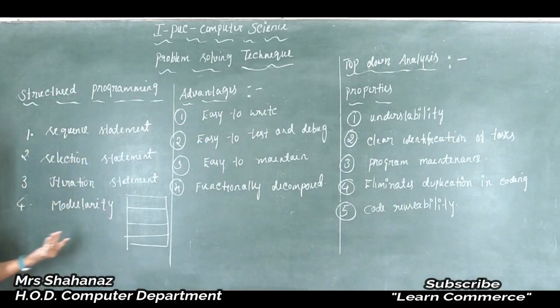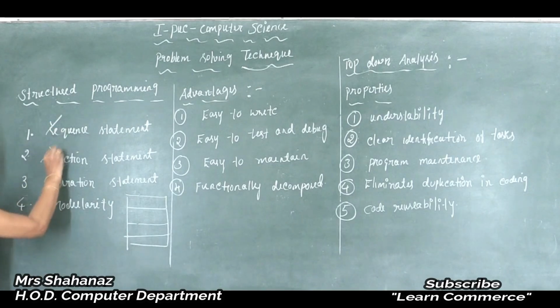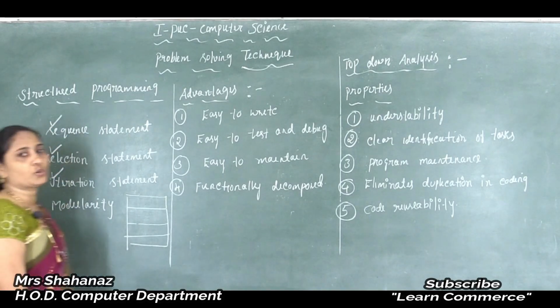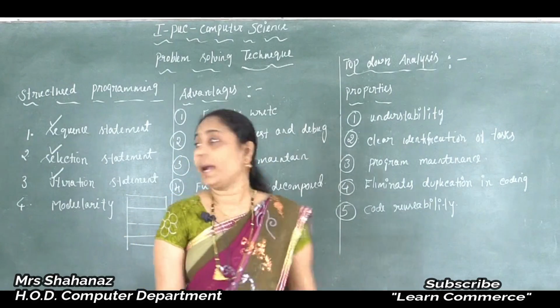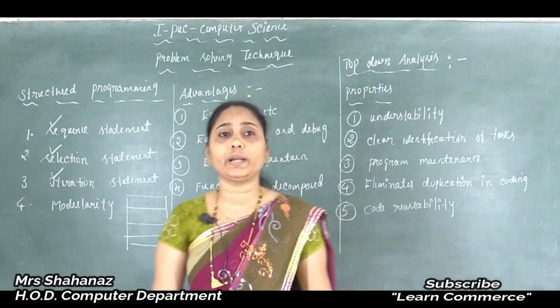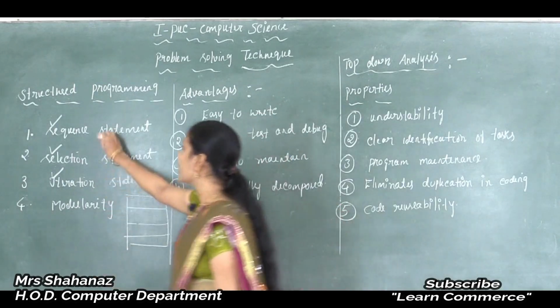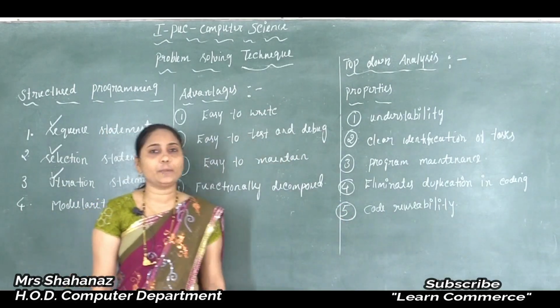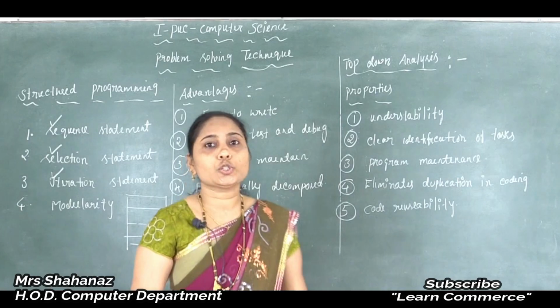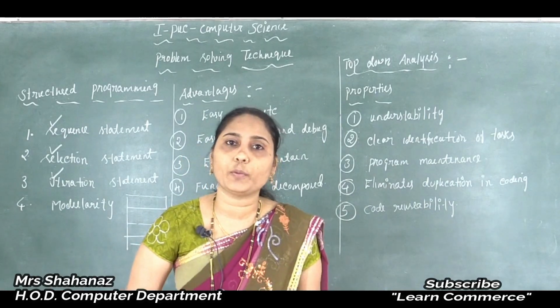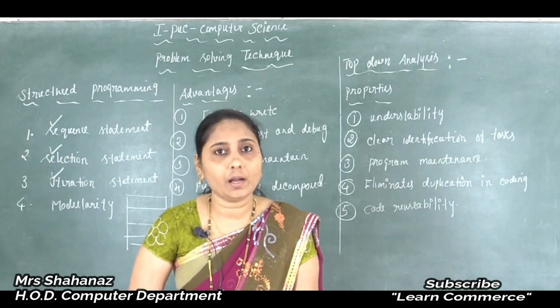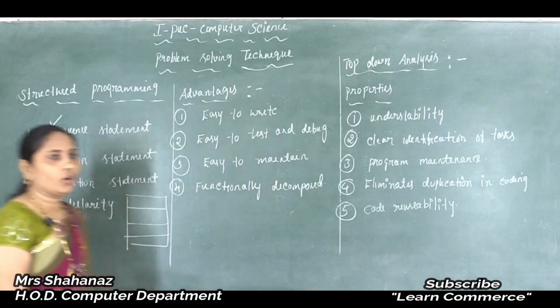This structure can be explained as follows. I already said it involves the use of three basic control structures. So we need to tell some information about the sequence statement, the selection statement and the iteration statement. The first one is the sequence statement. It is the ability of the programming language to execute statements of the program one after another from beginning to the end.